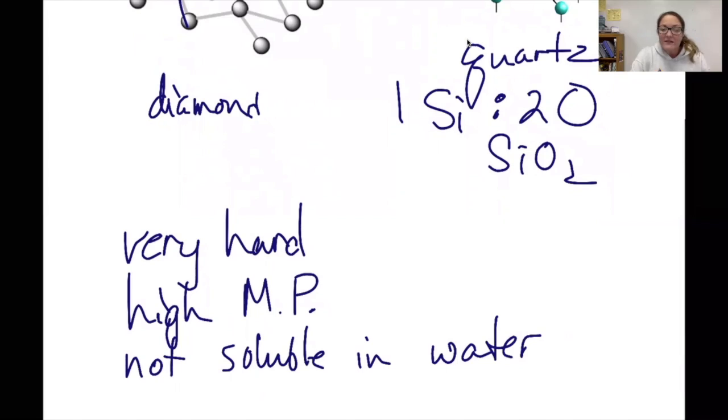Now, as for whether they conduct electricity or not, some do and some don't. We will talk about that in more detail under allotropes of carbon.